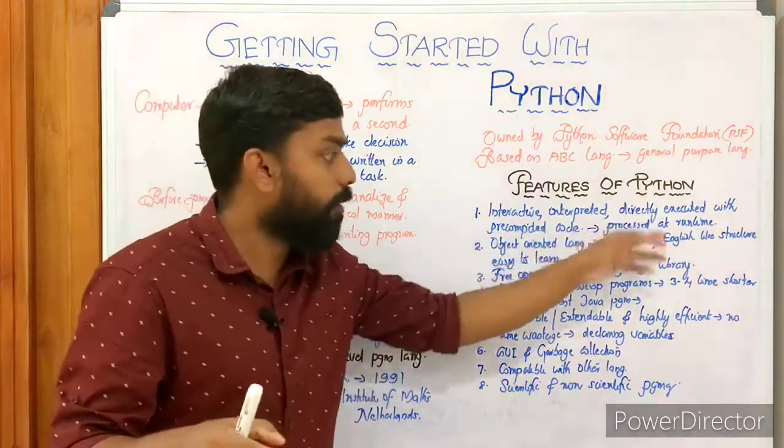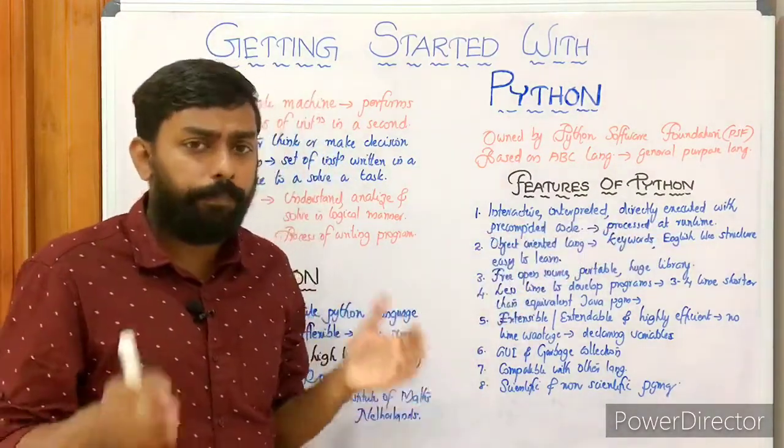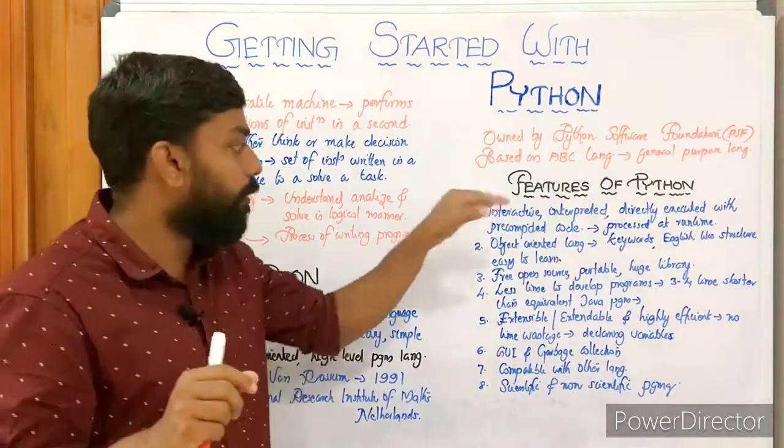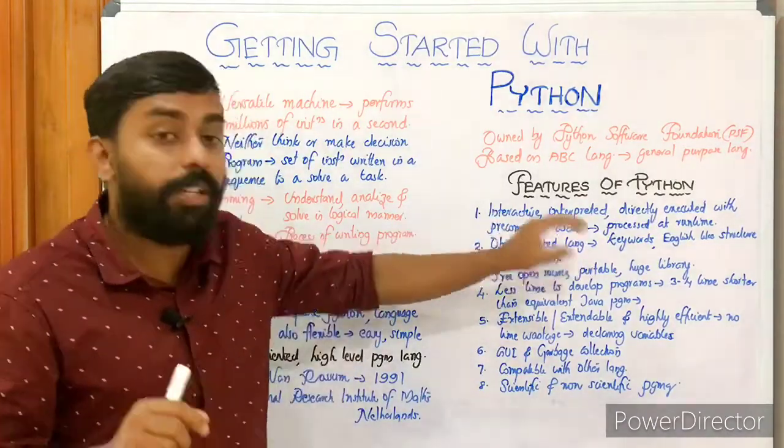Pre-compiled code means the code which is processed at runtime. Okay, that's the first point. Second point, it's an object-oriented programming language.